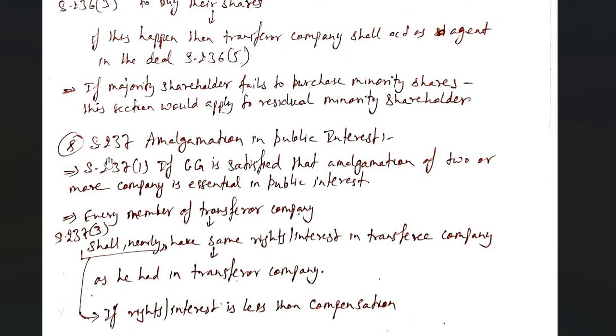Now section 237 talks about amalgamation in public interest by the central government. Clause 1 empowers the central government. It says, if the central government is satisfied that amalgamation of 2 or more companies is essential in public interest, then as per clause 3, every member of the transferor company shall have the same rights and interest in the transferee company as he had in the transferor company. For example, if a person has certain rights in the A company, that is the transferor company, then he will have similar rights in the transferee company, that is the B company. If these rights and interests are not similar, then compensation would be awarded.